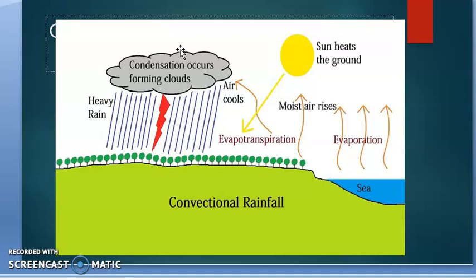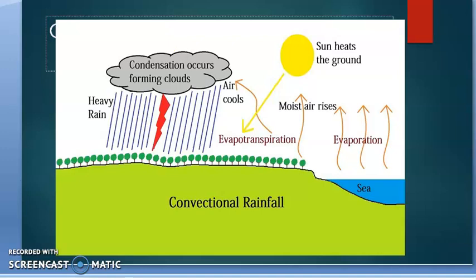The water droplets can't be held by those clouds anymore, and then the rainfall occurs, and that is called convectional rainfall. Now this convectional rainfall is not a long-duration rainfall. This is a short-duration rainfall only. And basically, as I said, equatorial regions, as well as the northern part of the world in the summer days, get this kind of rainfall.